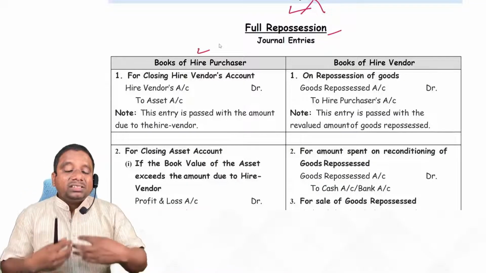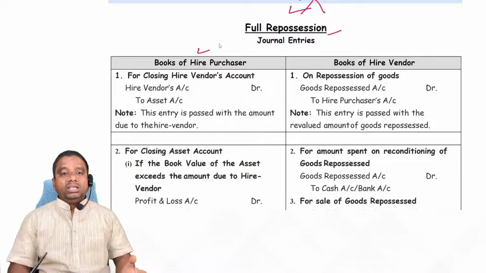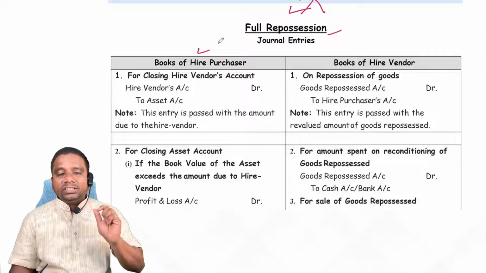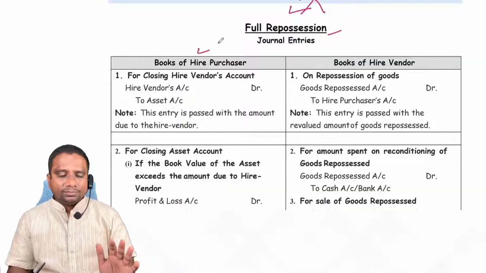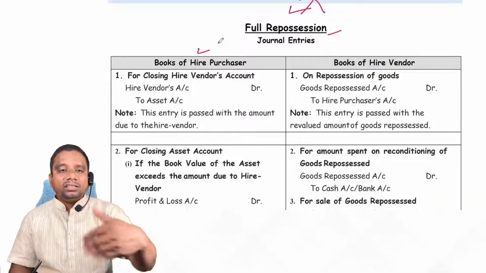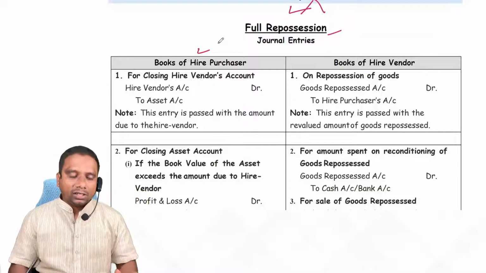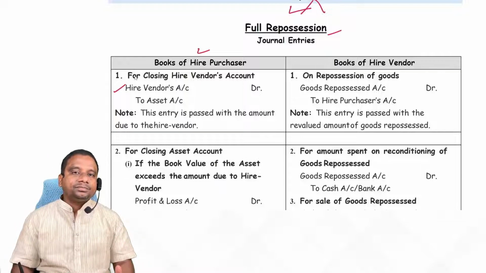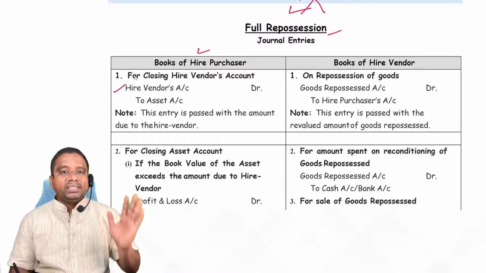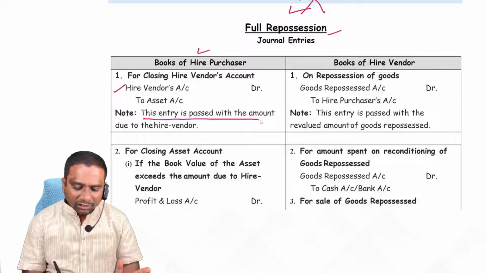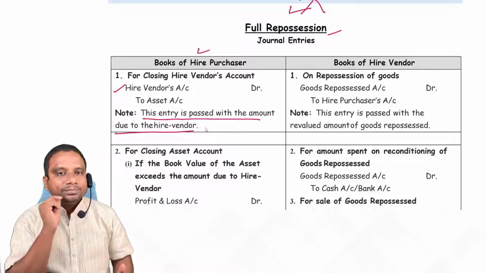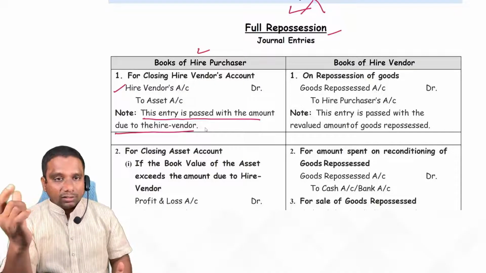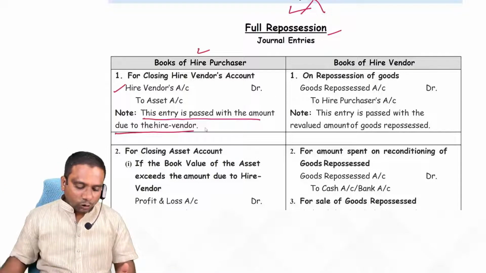So hire purchaser has to give the asset to the hire vendor. What is the entry we record? At the time of purchase of asset, asset account debit to hire vendor. Now we are giving back the asset to hire vendor. Entry: hire vendor account debit to asset account. Sir, at what price do we record this entry? Simple. This entry is passed with the amount due to hire vendor. Is it clear?